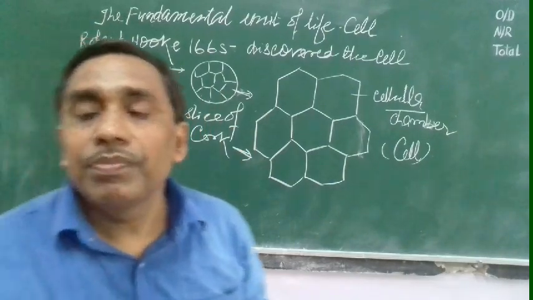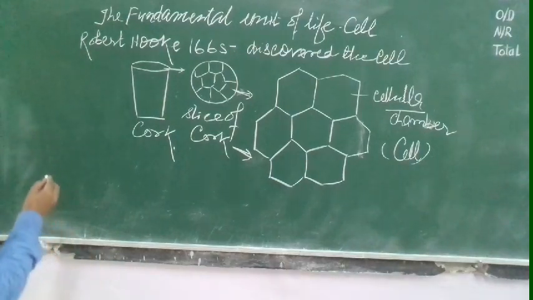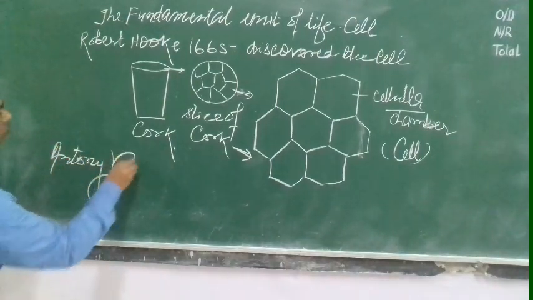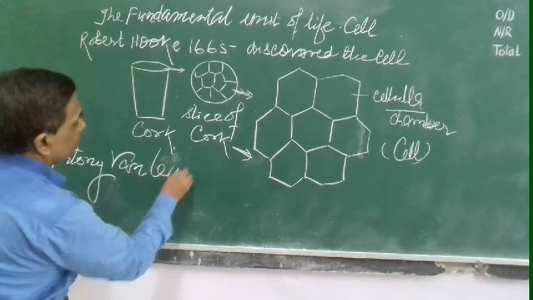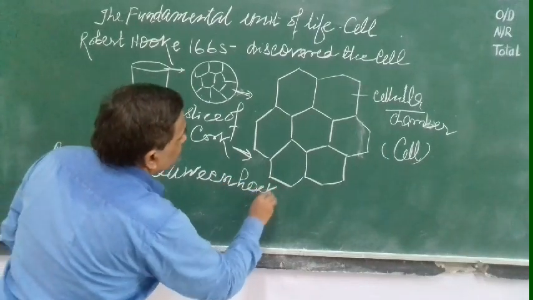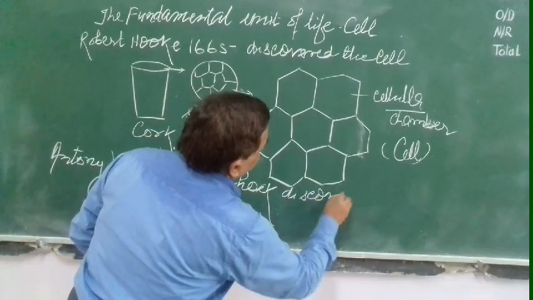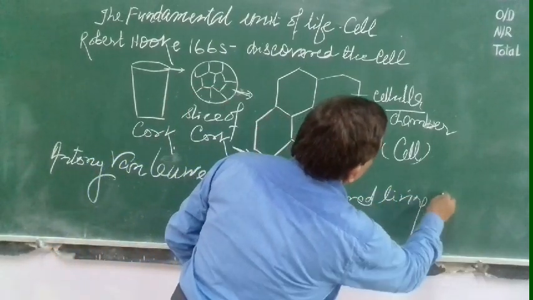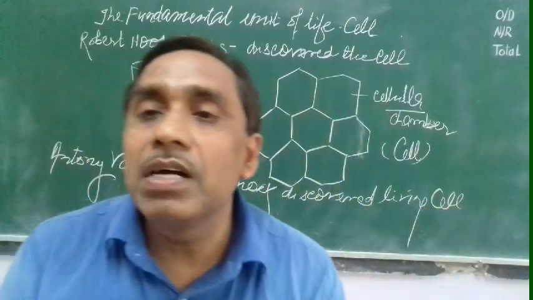Later on, Antony van Leeuwenhoek discovered the living cell.